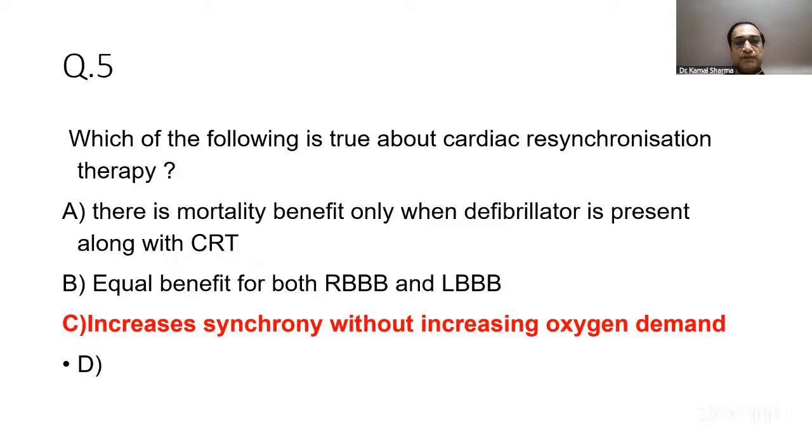Question number 5. Which of the following is true about cardiac resynchronization therapy? Again, a lot of recall issues. I've got only three options recalled by students. The fourth option has not been recalled. Option A was there is mortality benefit only when a defibrillator is present along with CRT. Option B was equal benefit for both RBBB and LBBB. And C, it increases synchrony without increase in oxygen demand.